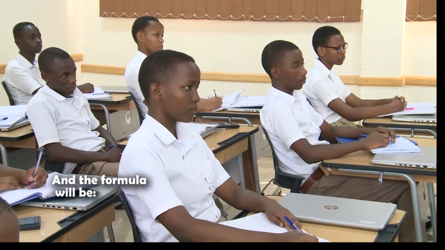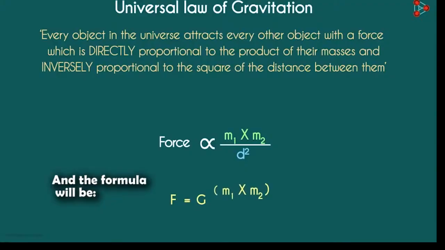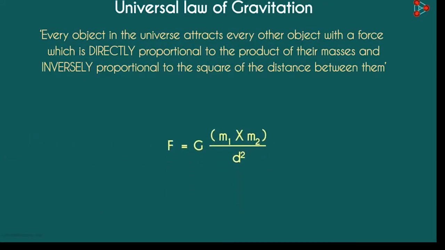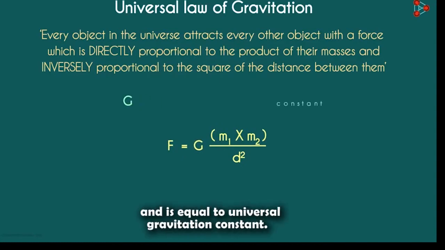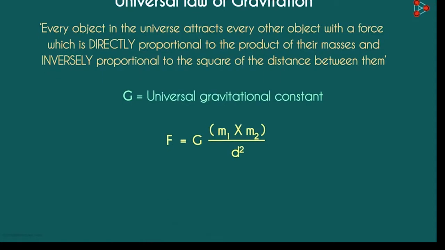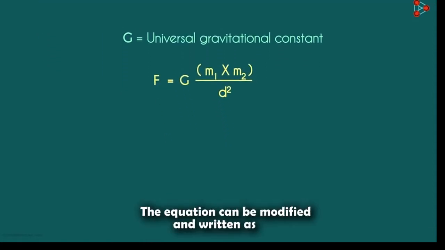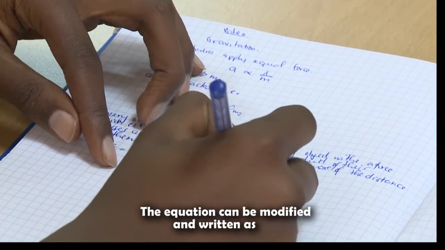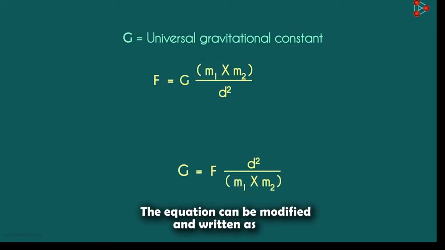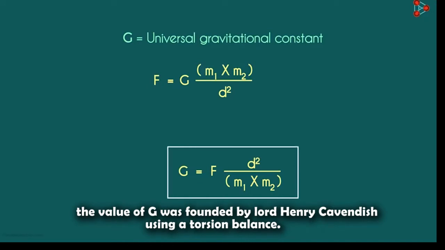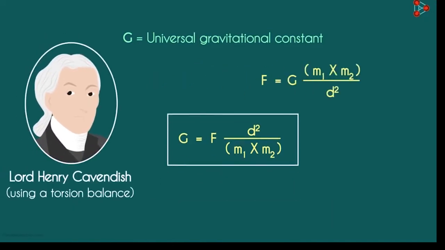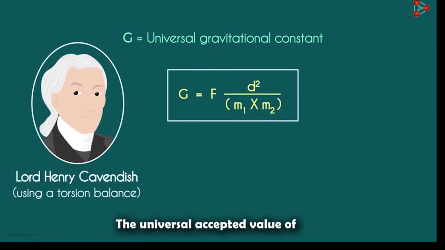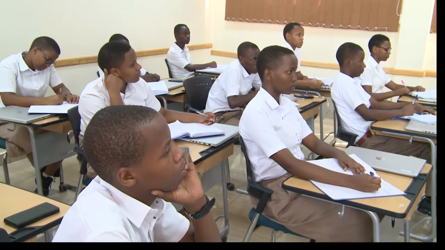This can be written as F equals G times m1 times m2 over d squared. G here is the constant of proportionality and is called the universal gravitational constant. The equation can be modified and written as G equals F times d squared over m1 times m2. The value of G was found by Lord Henry Cavendish using a torsion balance. The universally accepted value of G is 6.673 times 10 raised to negative 11.